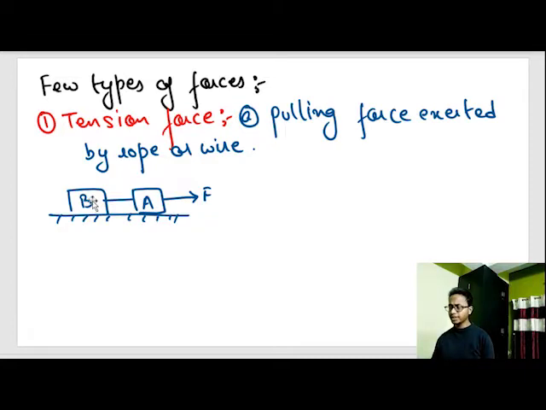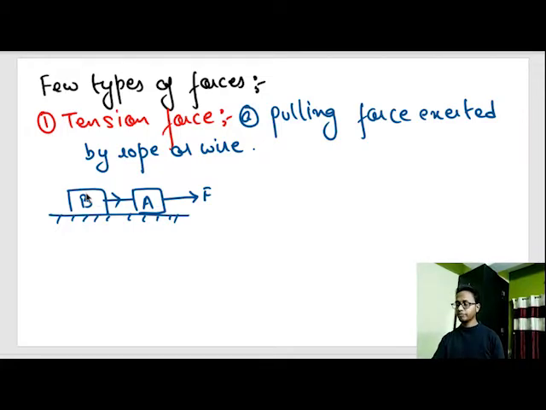This body B is being pulled, and if you apply some common sense, that means this body will move towards the right by this pull. So who is pulling this body B? The body B is being pulled by this wire or this rope. So a force is exerted on body B by this rope that causes body B to move. That force is acting in this direction.